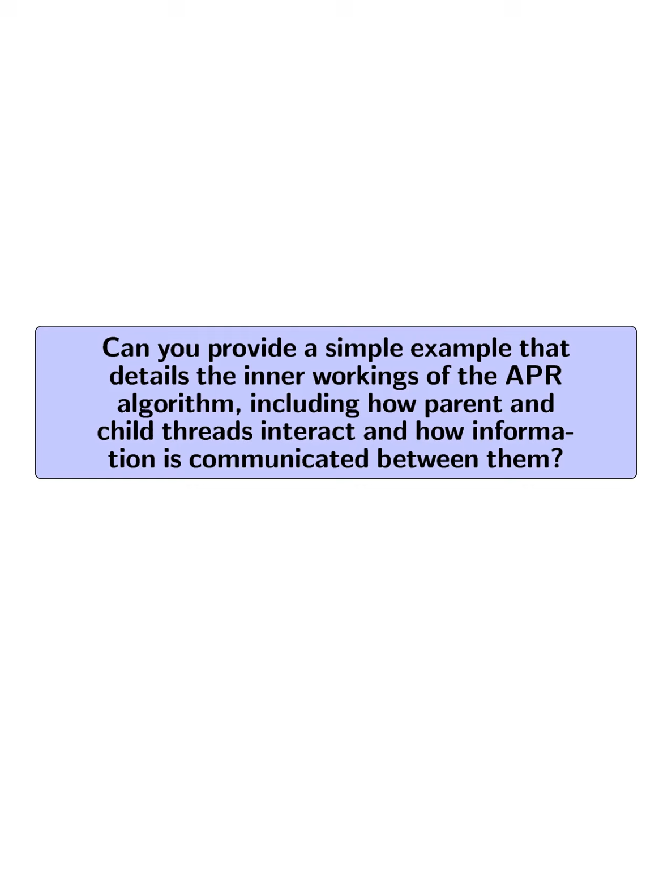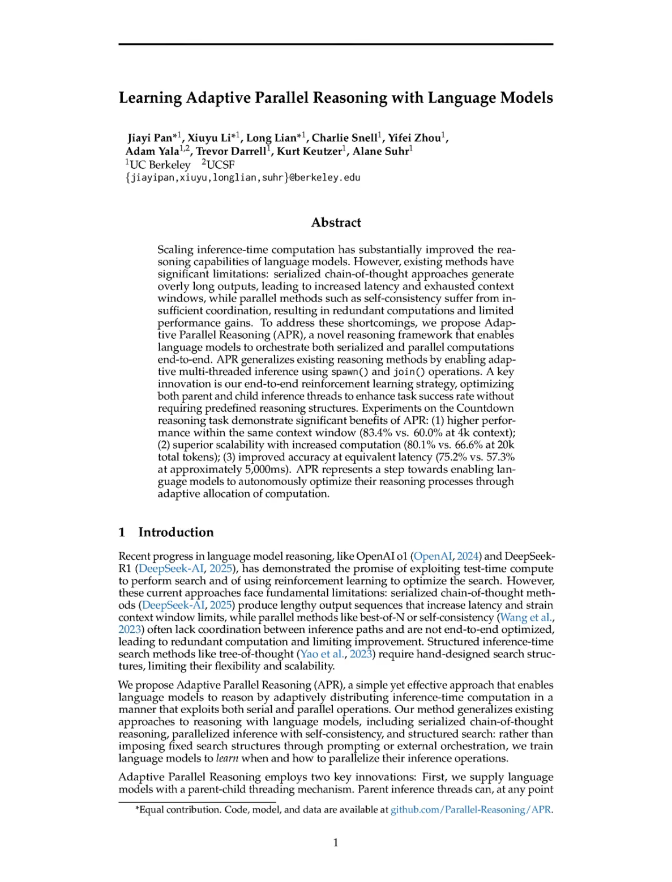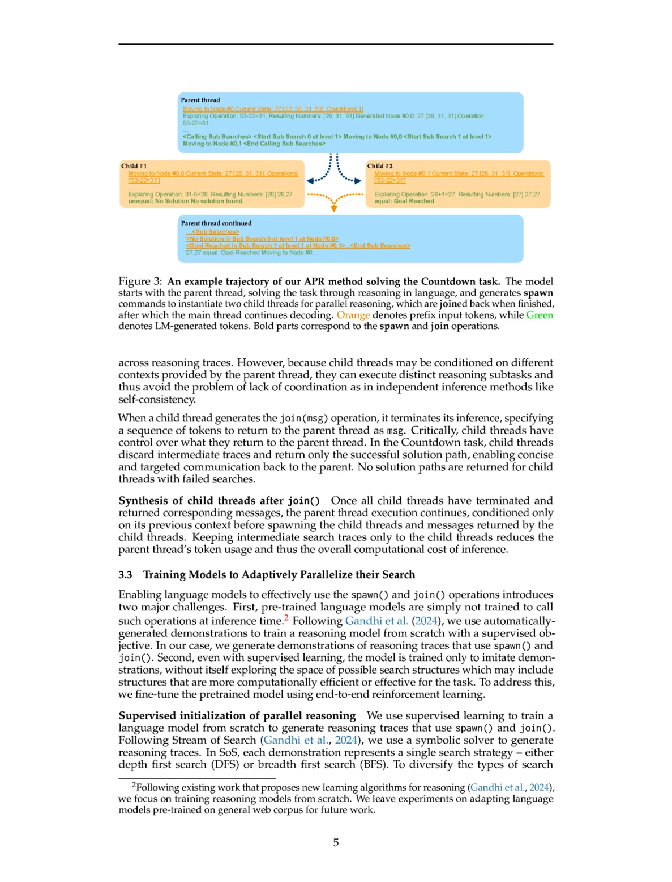The adaptive parallel reasoning APR algorithm operates through a hierarchical structure of parent and child threads, facilitating efficient reasoning. For instance, during the countdown task, the parent thread initiates a spawn operation to create multiple child threads, each tasked with exploring different reasoning paths based on distinct contexts provided by the parent. As these child threads execute their inference in parallel, they independently search for valid solutions.